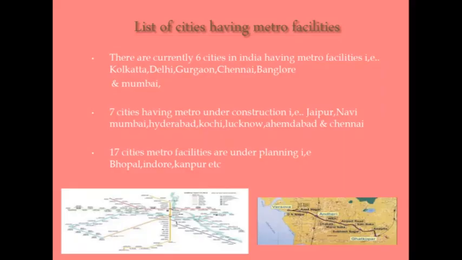So in India, we have a few cities where we have full-fledged metro system like Kolkata, Delhi, Gurgaon, Chennai, Bangalore, and Mumbai. Whereas in other cities like Jaipur, Navi Mumbai, Hyderabad, Kochi, Lucknow, Ahmedabad, and Chennai, the work is still in progress. And 17 more cities are coming up with plans for metro like Bhopal, Indore, Kanpur, etc.